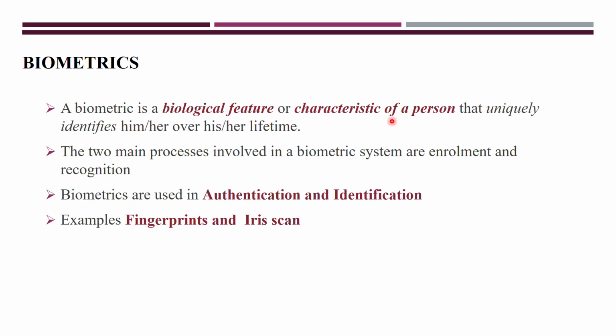Next one is the characteristics of a person. Writing style and gestures of the person, those things you can also consider as a signature to identify that particular person. So I hope you got the concept: how authentication tools work with the help of those two protocols, and one more way of providing security other than cryptography, that is biometrics. Thank you.